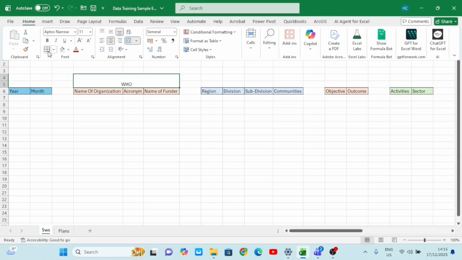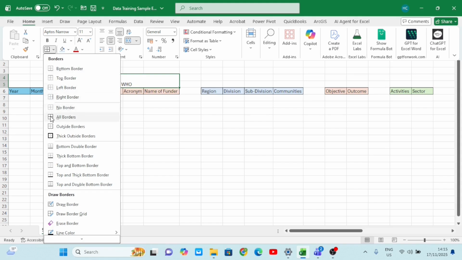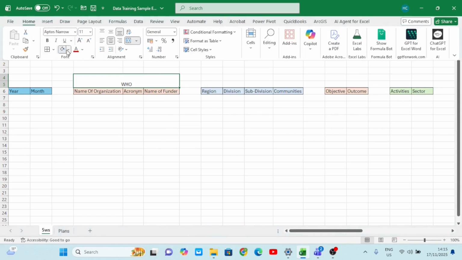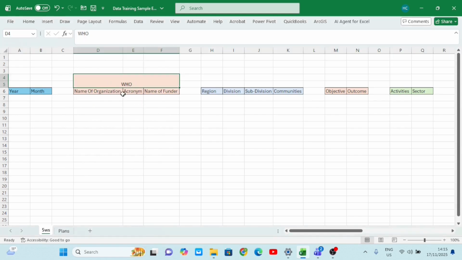So when I merge, I'll come here now and put my borders. You see what I'm doing here? I'll select all borders. I've just merged this, and then perhaps I'll give it this same color, right? I might be missing the color, but make sure it has the same color. So I have just designed my first 5W. Remember, I am inside the 5W now.